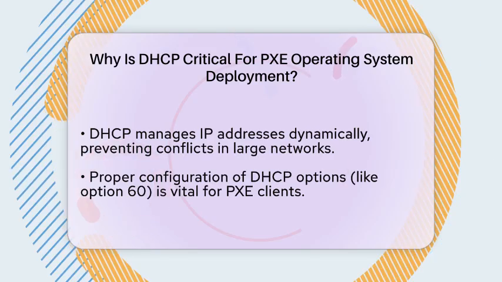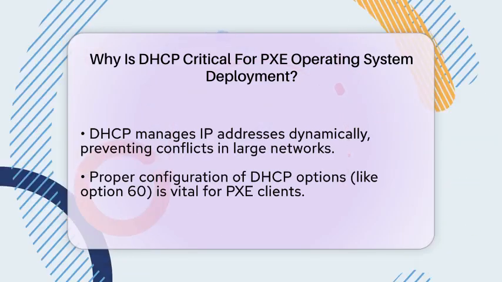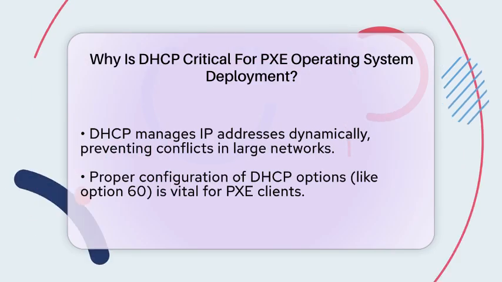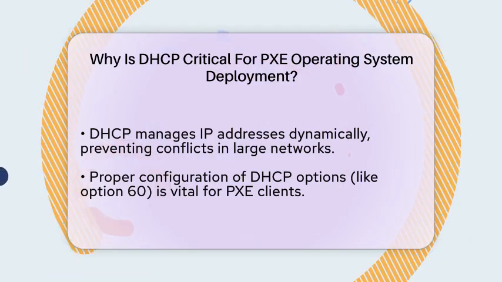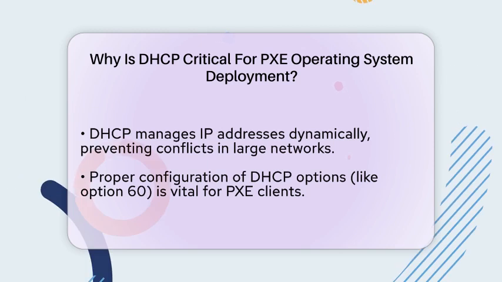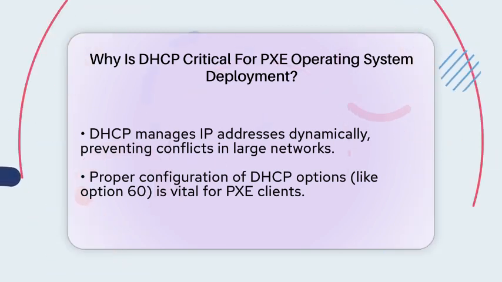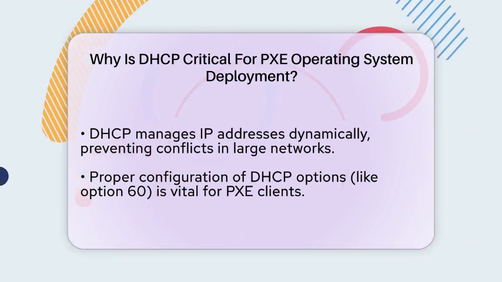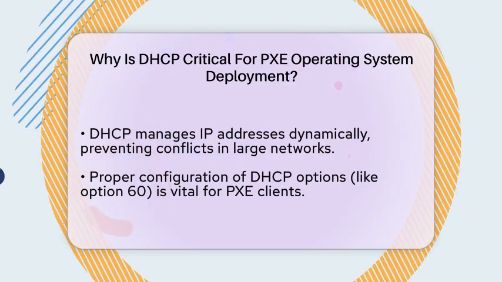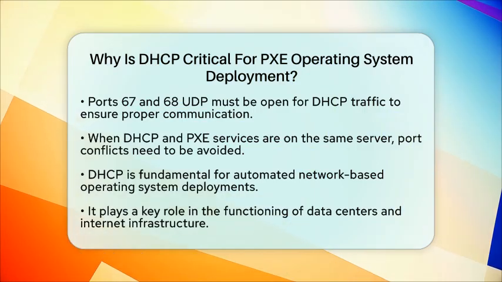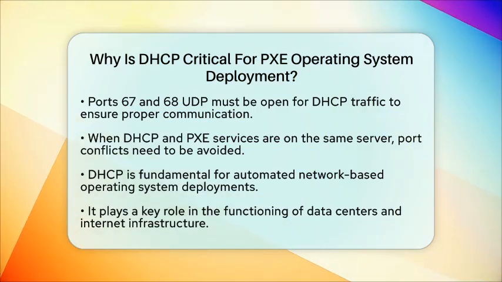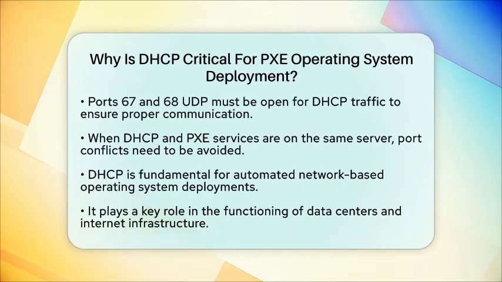It makes sure devices get unique addresses without conflicts and can find their way around the network easily. For PXE, this means smooth, automated OS installations across many computers. Organizations that deploy operating systems over the network must ensure their DHCP servers are configured correctly. This includes enabling specific options like Option 60, which identifies PXE clients, and making sure ports 67 and 68, as UDP, are open for DHCP traffic.